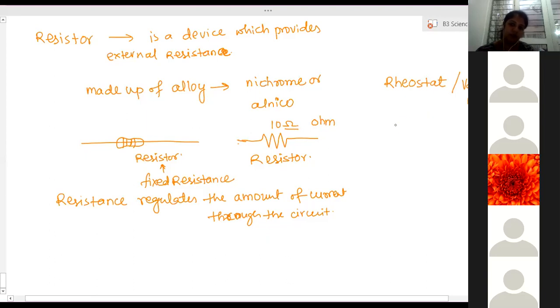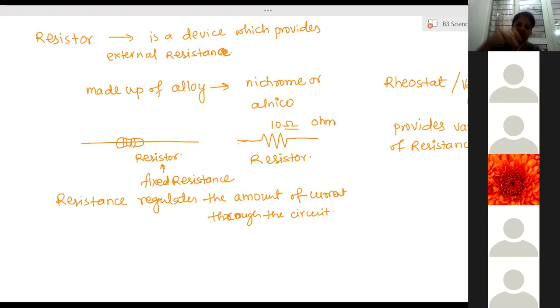This device provides variable values of resistance, so the value of resistance keeps on changing. In the case of a resistor, if we want to change the value of resistance in the circuit, we need to completely remove it and insert a new one.